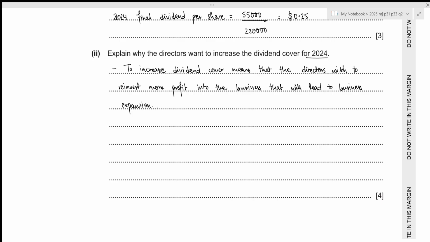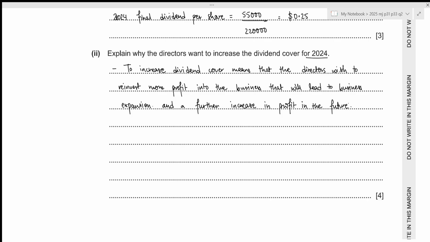And since it will lead to business expansion, it will also lead towards an increase in profit in the future. So, and a further increase in profit in the future.